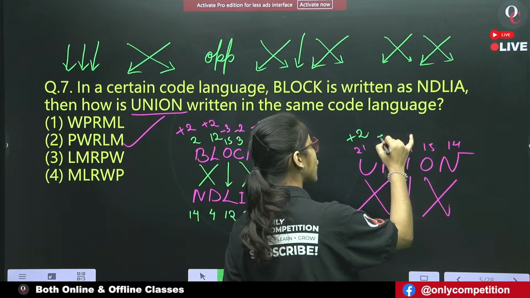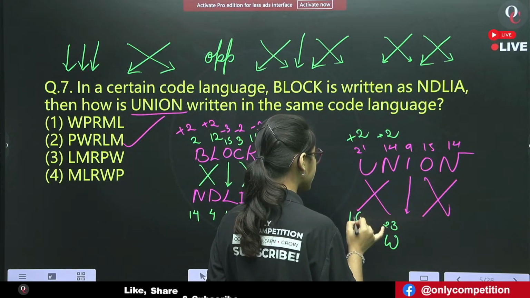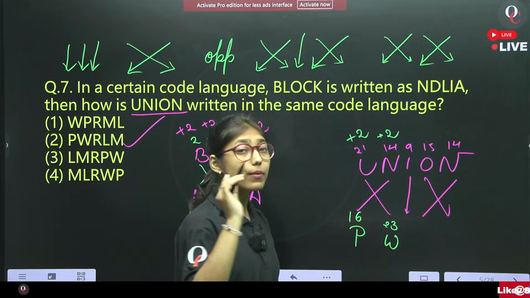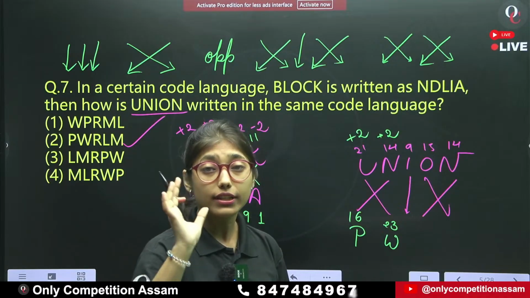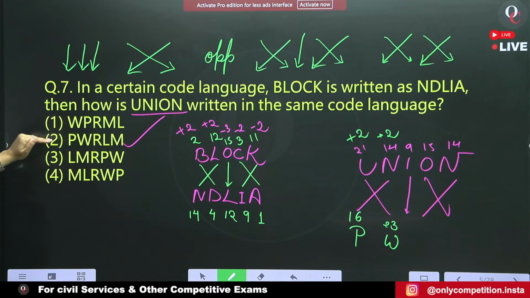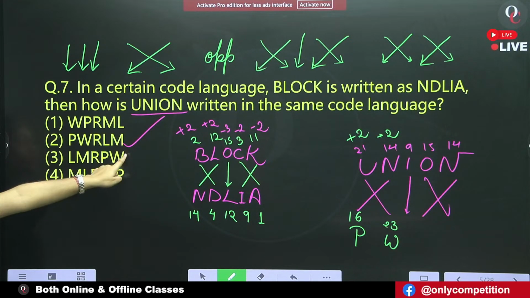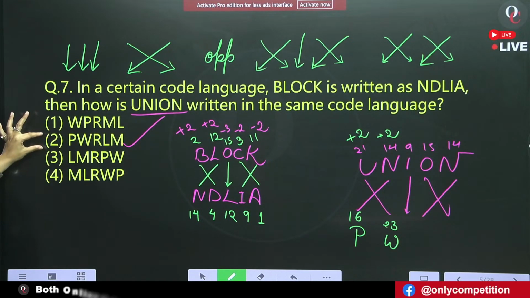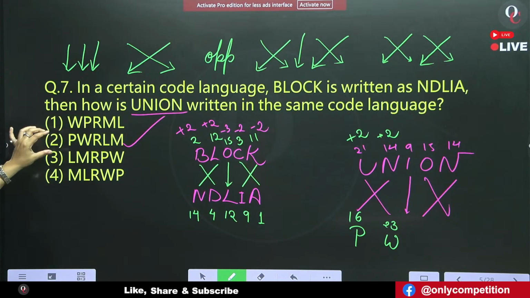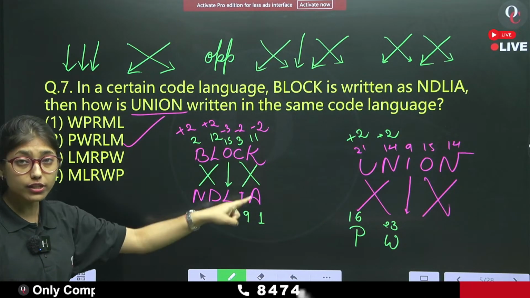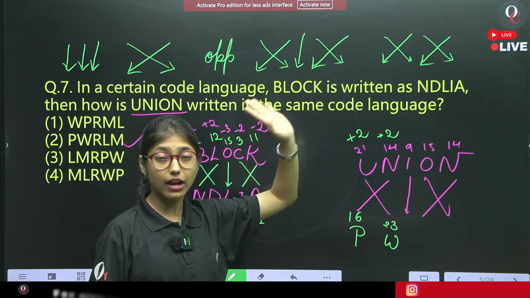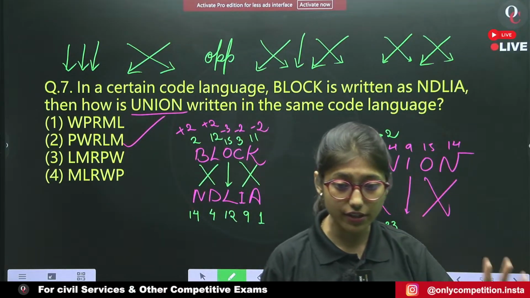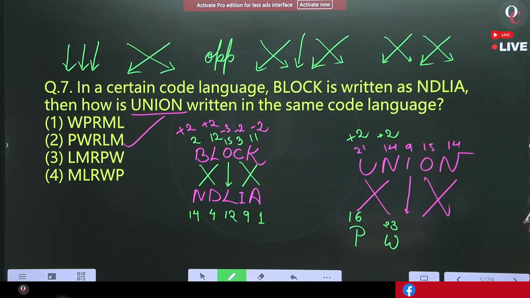Next, 14 plus 2 is how much? 16. 16 is the position value of which letter? P. Now, tell me one thing students, which option starts with P? Only option 2 starts with P. Therefore, our answer is option 2. And the pattern that is being followed in this question is the fourth pattern. Are you able to understand the pattern now? Okay, B is the answer.